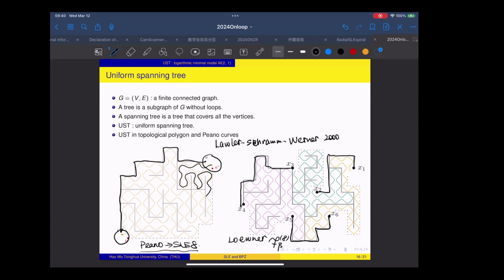So there are several arms growing at the same time, or how should I think about this in this more general model? If you only look at one curve, this is basically absolutely continuous with respect to SLE8, but the Radon-Nikodym derivative is given by this Coulomb gas integral. Oh, I see. Okay. So it is a variant of SLE8. It is SLE8 weighted by this Coulomb gas integral.